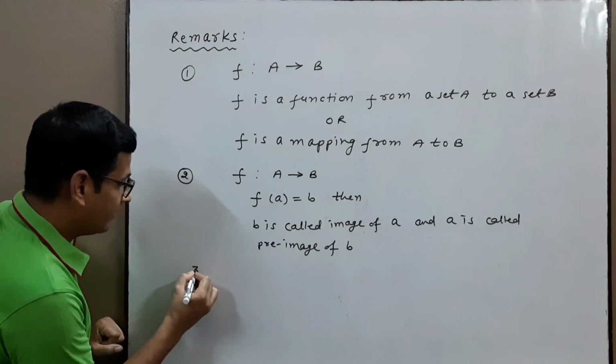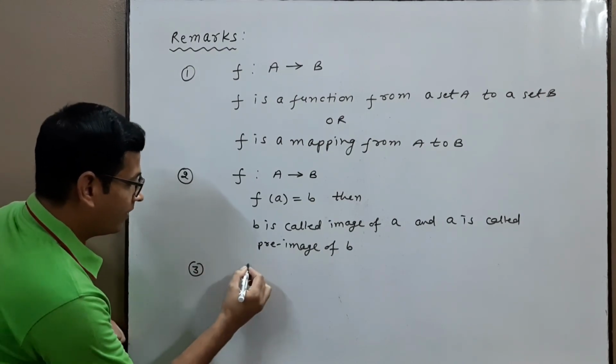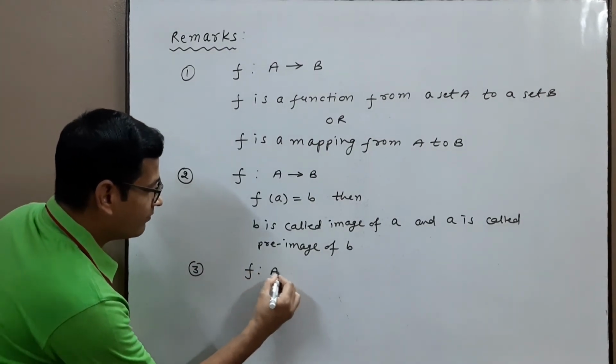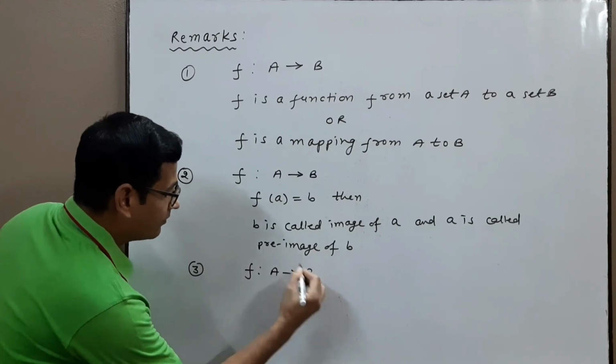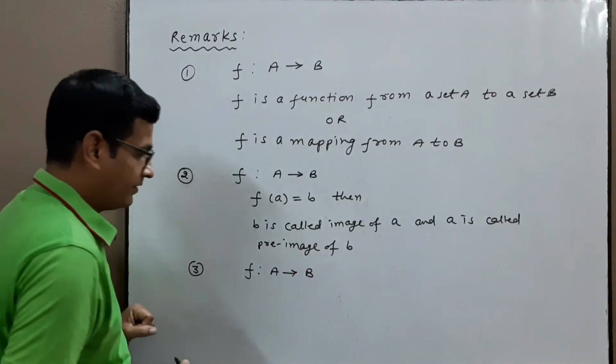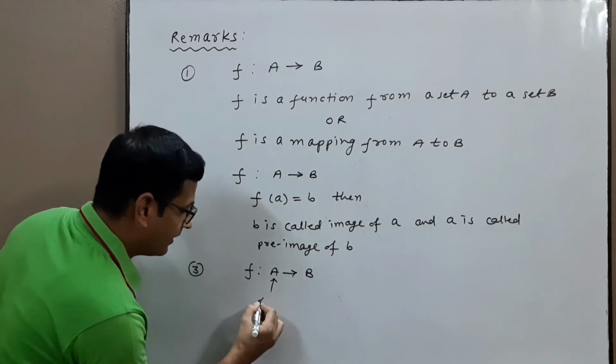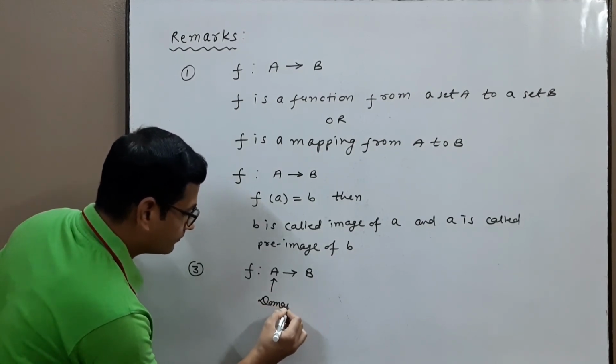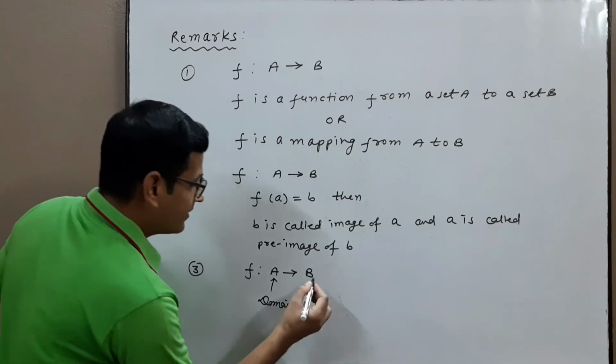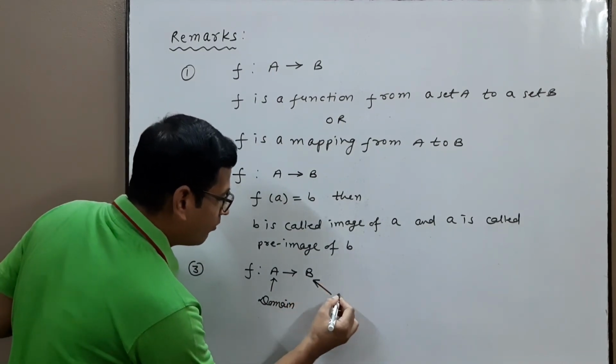Remark number 3. f is a function from A to B. Then the first set is always called the domain and the second set is called the codomain.